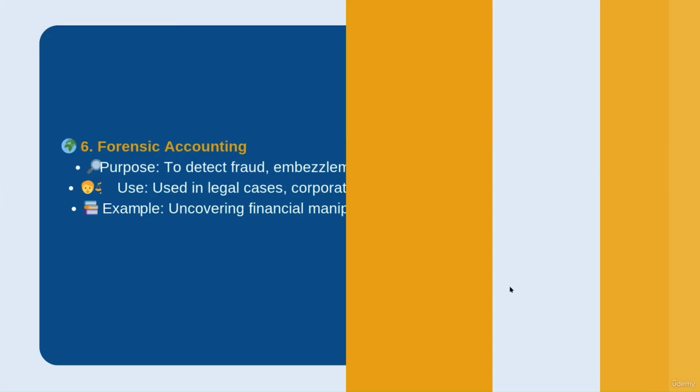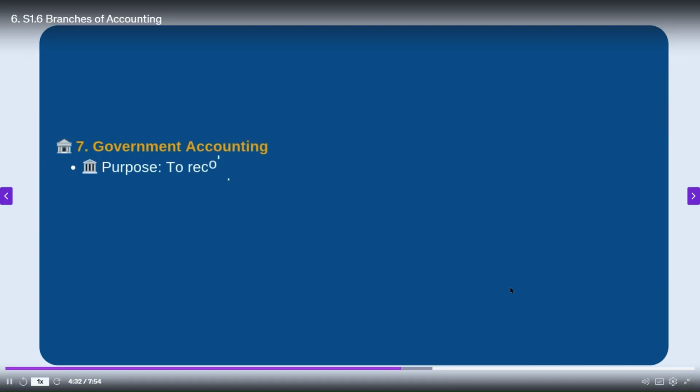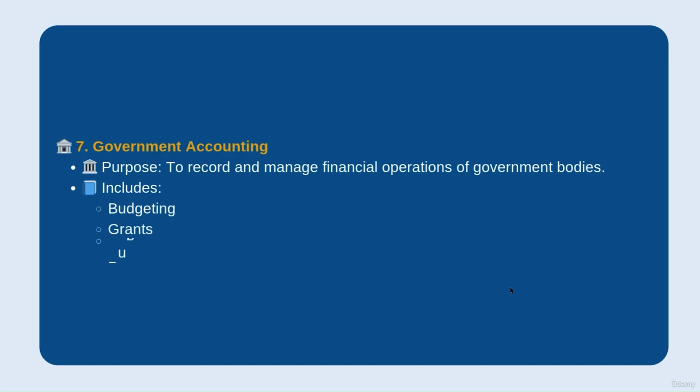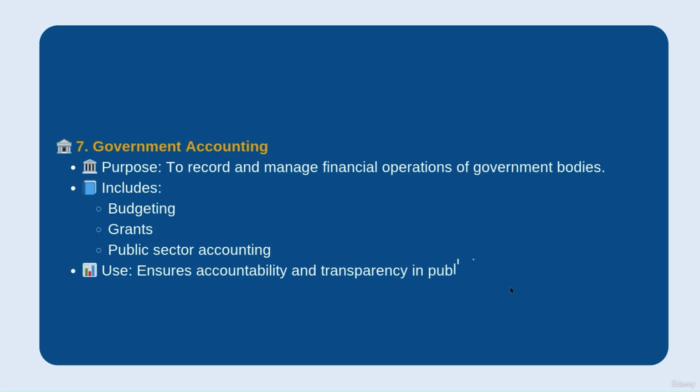And we have government accounting. This is used by government departments and government auditors for managing public finances, budget allocations, and fund utilization. It includes treasury records, public fund tracking, and many more.